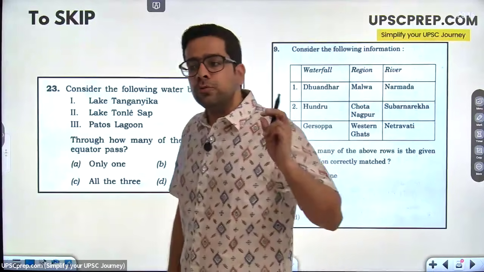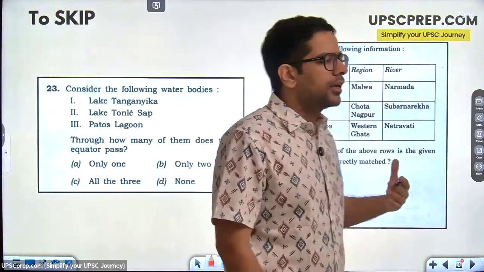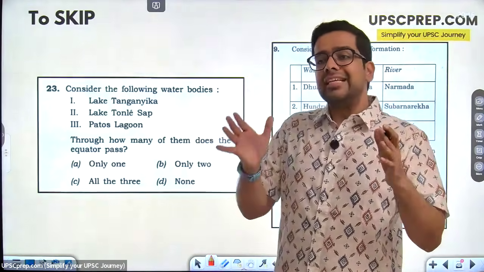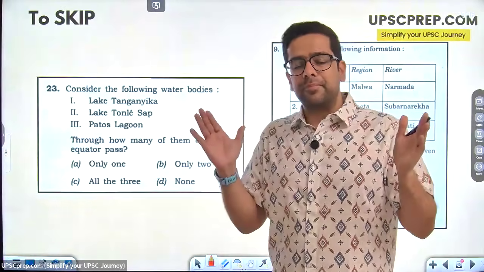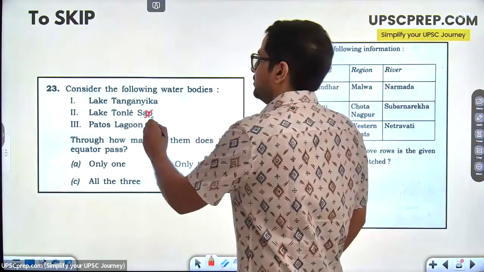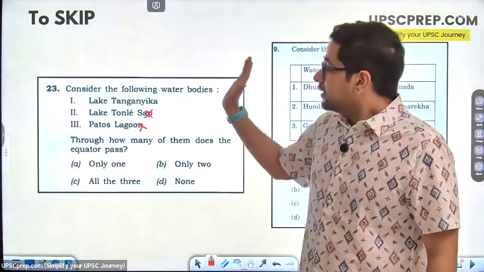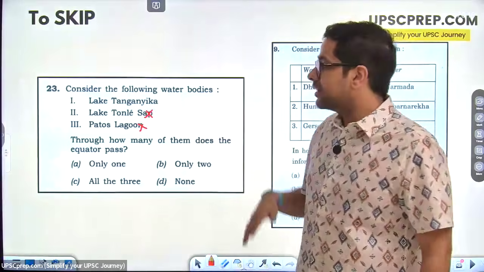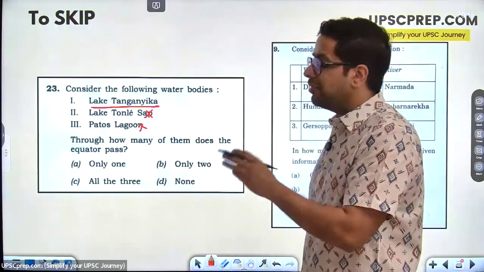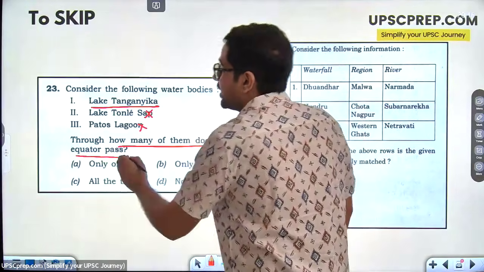So when I told you to do mapping mein that you should do lakes, I also told you, right, I also told you that I want to focus on the lakes which are visible on the continent map, correct? When I look at the continent map, these two lakes are not at all visible. Not just that, the question takes it one level further, that okay, this lake is at least visible on the African continent ka map, it's part of the East African Rift Valley. Through how many of them does the equator pass?